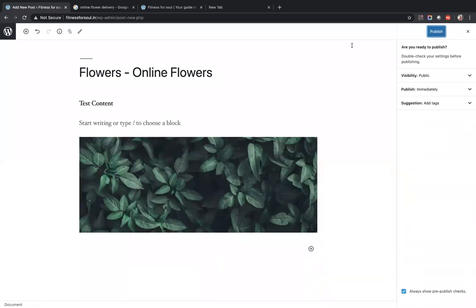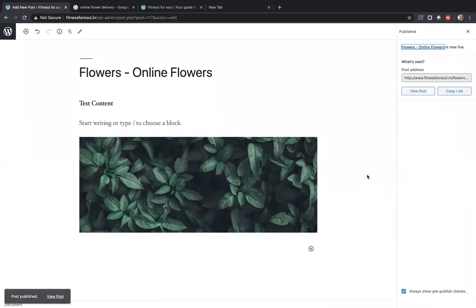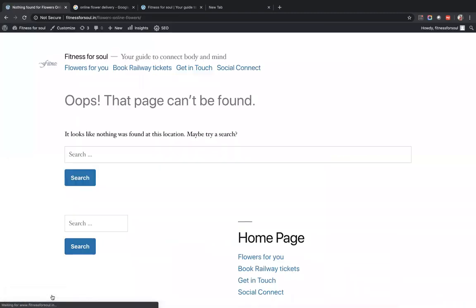So can anybody tell me quickly what will be the URL of this page? Quick. Yes, the URL will be this, flowers online flowers, because that was the title of my page.